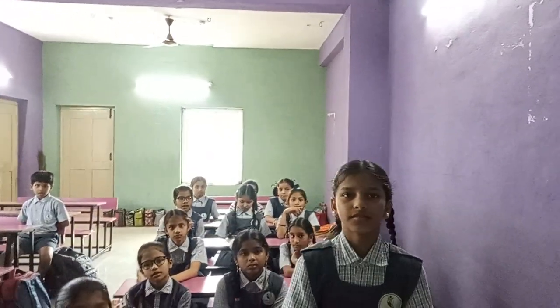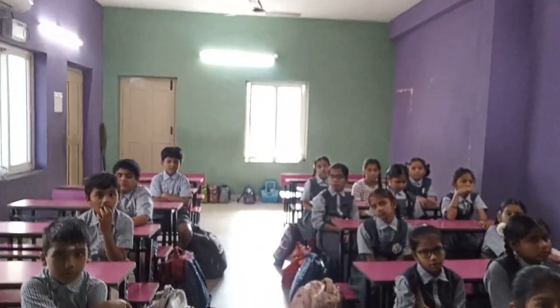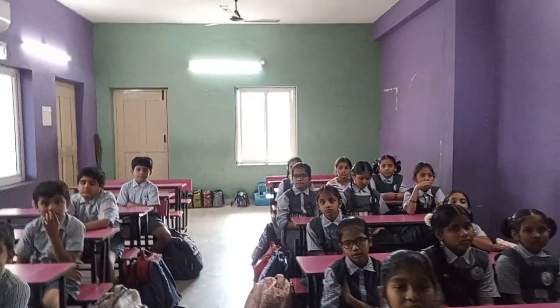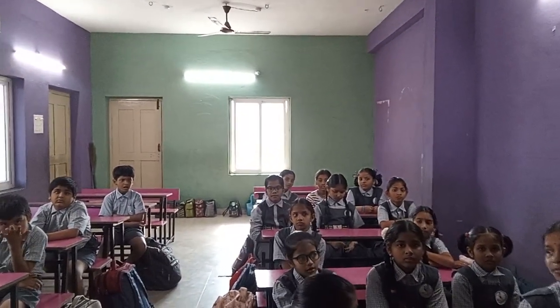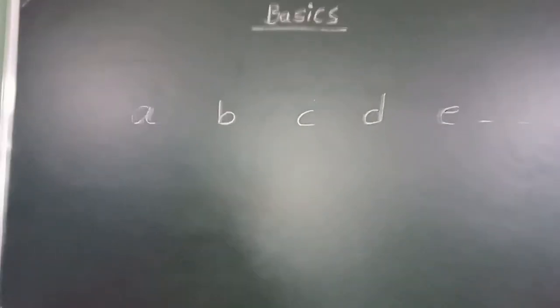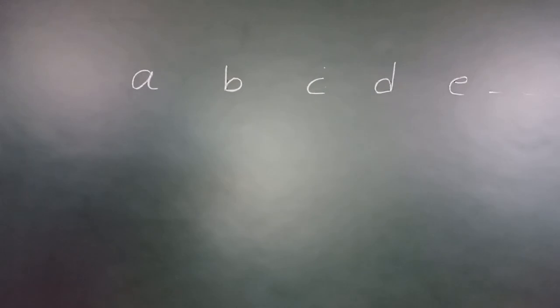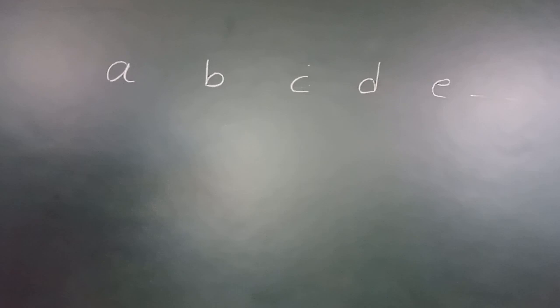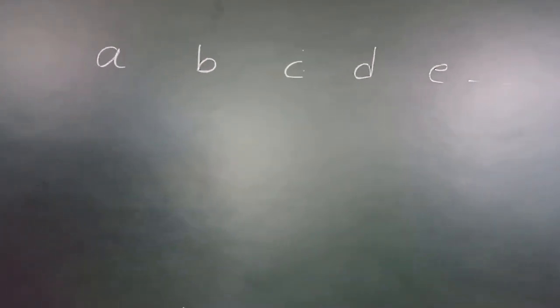Okay, I will tell you. It is wrong. I am saying it is wrong. Why? We have only one alphabet in the English language. How is it? You are thinking that. See. What is this, children? A. Is it a letter or an alphabet, children? Alphabet. No. That's a letter. From A to Z, the total set of those letters is called the alphabet.